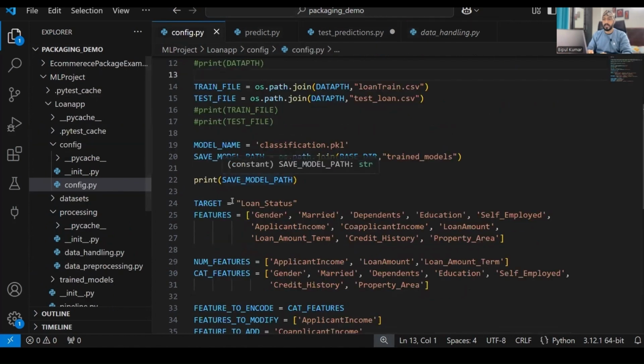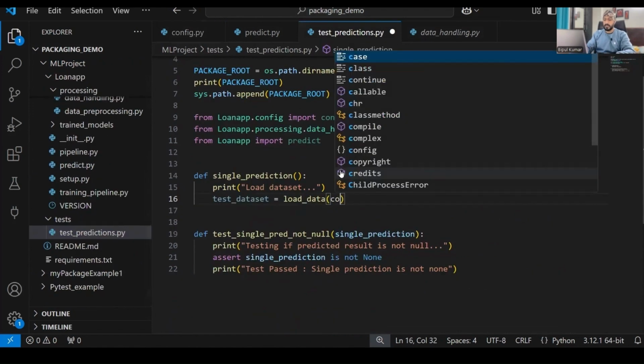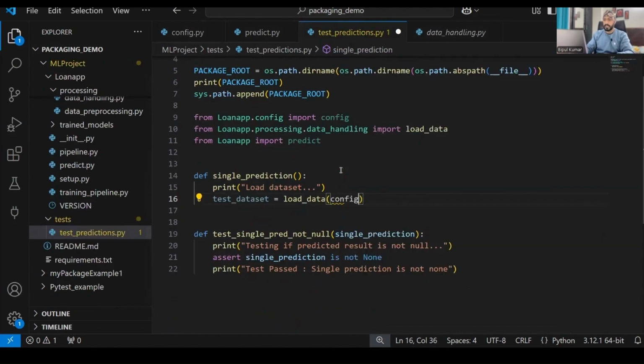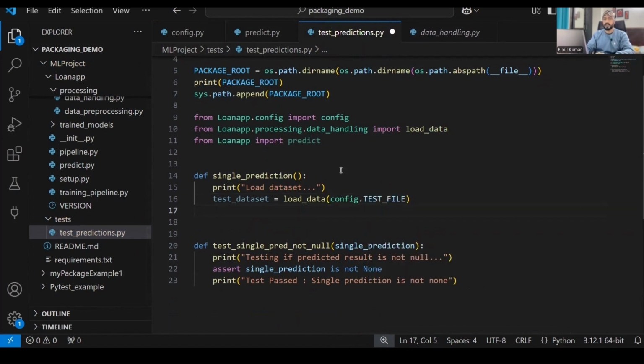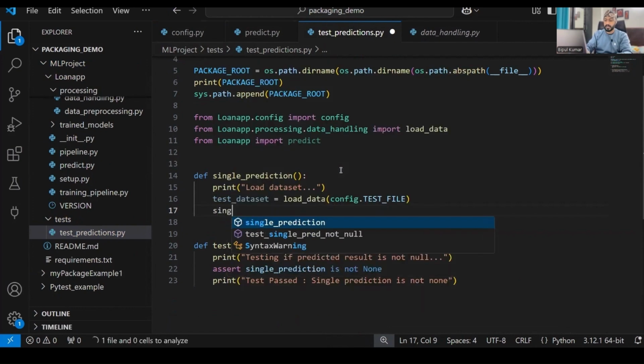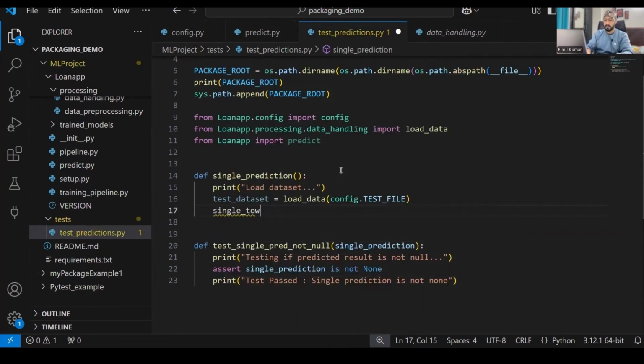The file name we have defined in config. In config, it's config.test file, right? So I can just call config dot test file. All right, now we'll just take any single row for making the predictions. So for taking the single row, I'll take single row equals to what?